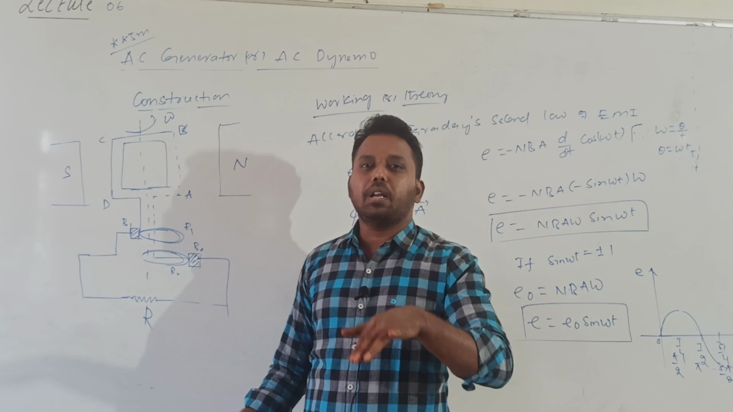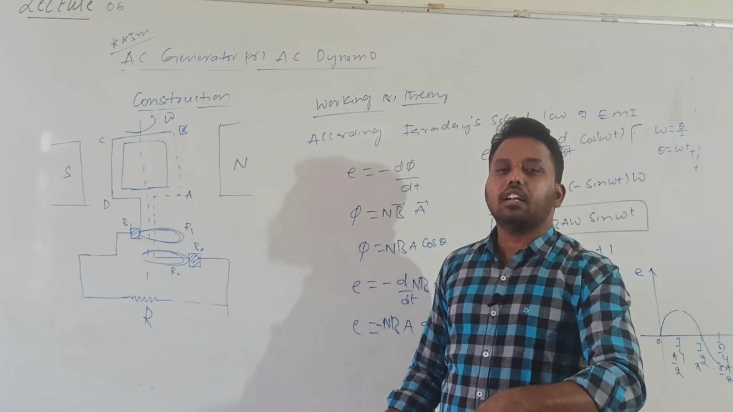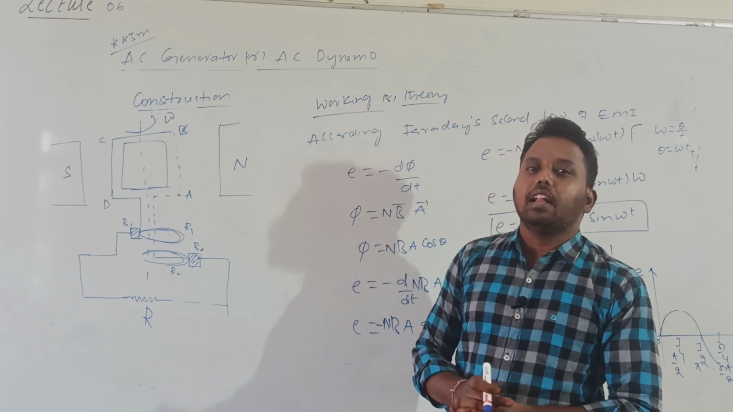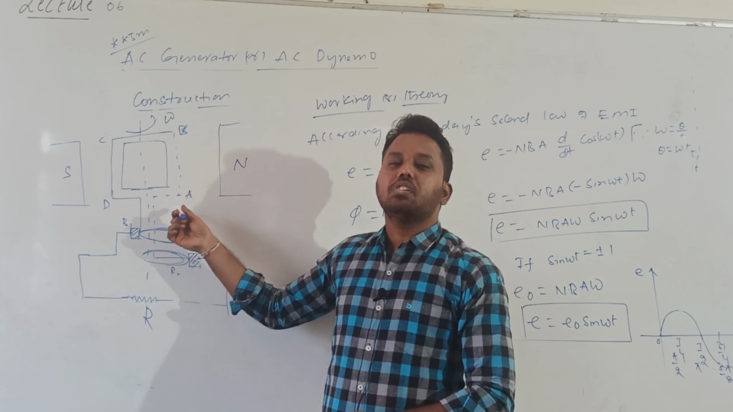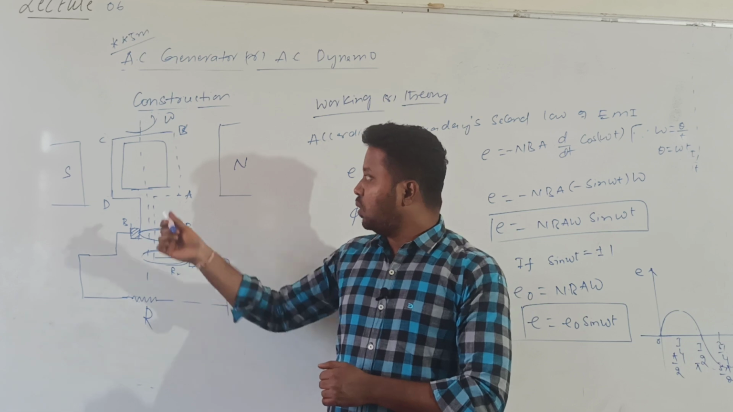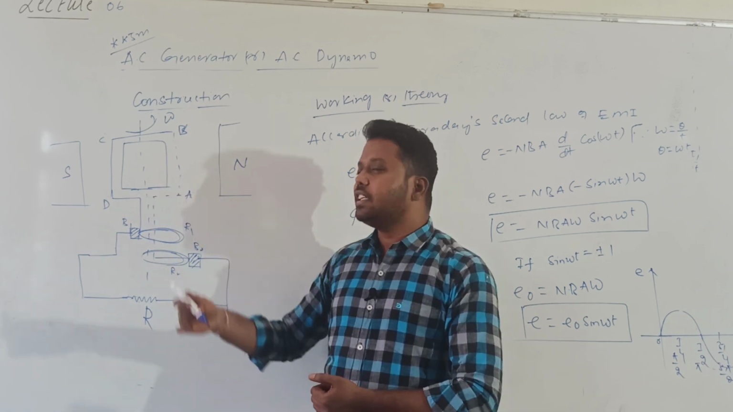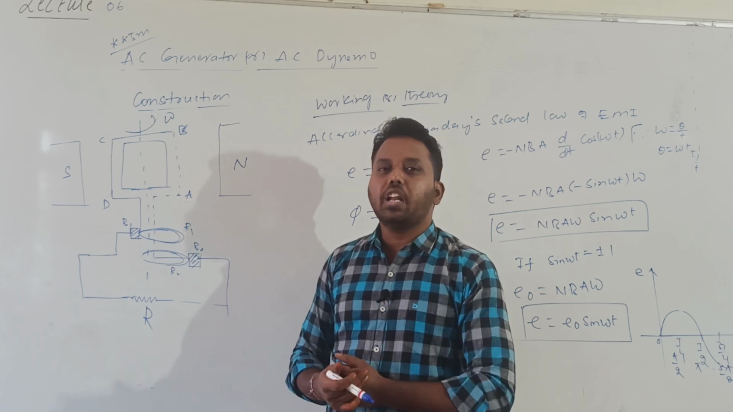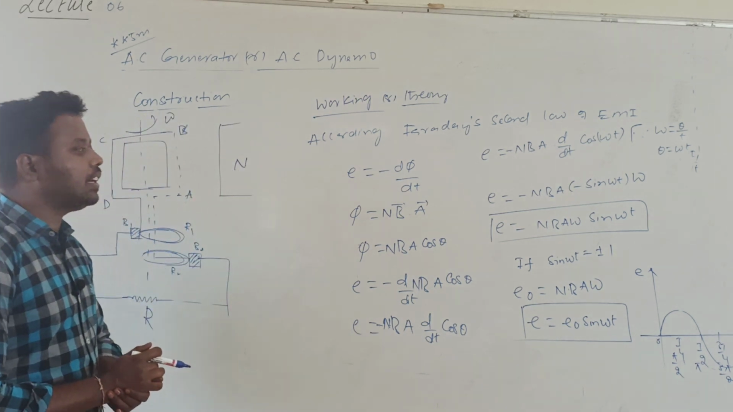And what about thermal power? Using coal, we heat the water and convert it into steam. That steam has energy that is used to rotate the coil. That power is called thermal power. For rotating this armature, if I use nuclear energy, then it is called nuclear power. So there are many methods for producing current.